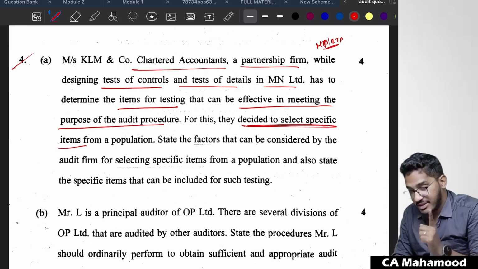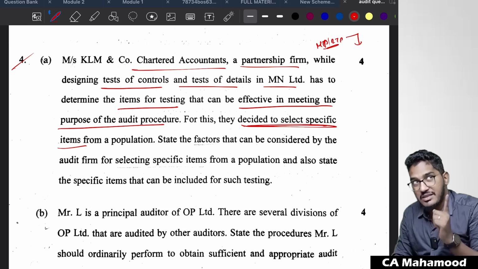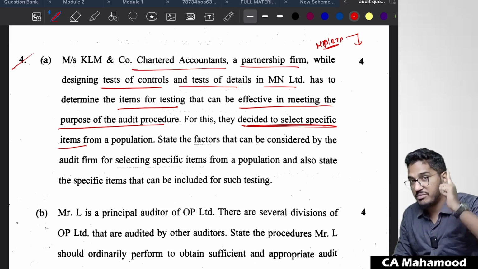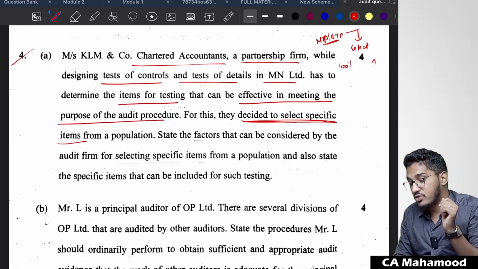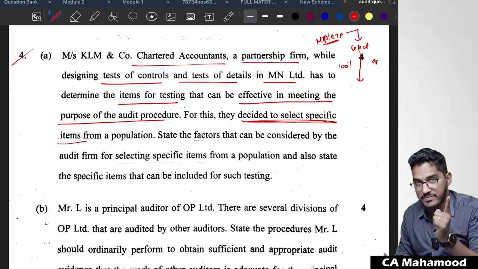So we have discussed this question in the MTP also. This is, I think, MTP2. This I exactly remember. This is the first descriptive question from the MTP2. You will be able to find selecting specific items. So there are three approaches for testing the items. One is 100% testing, other one is audit sampling, and in between one more thing is there, selecting specific items.